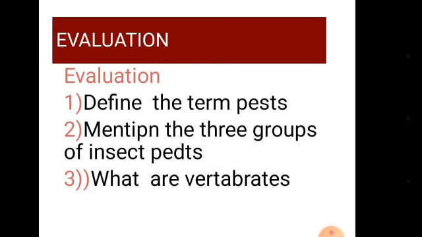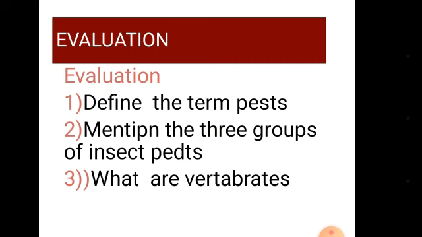Mention the three groups of insect pests. The three groups of insect pests are the boring insect pests, the piercing and sucking insect pests, and the chewing and biting insect pests.